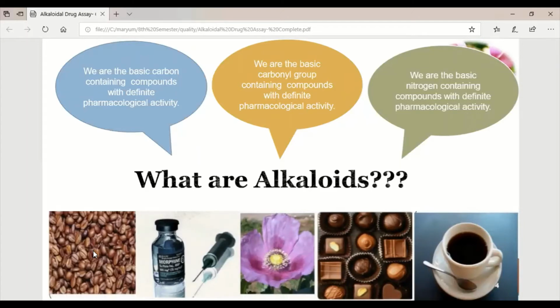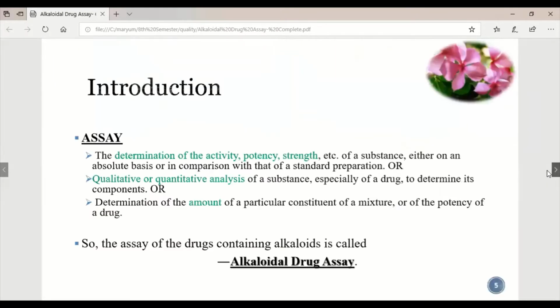Then morphine, which has a CNS depressant effect and reduces pain, comes from the opium flower. Then chocolate, which comes from the cocoa bean, also has alkaloids in its structure. Coffee also has alkaloids, like caffeine and theobromine, which are the basic alkaloids present in coffee beans.